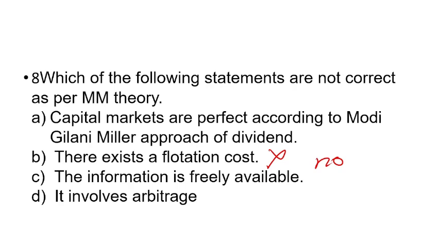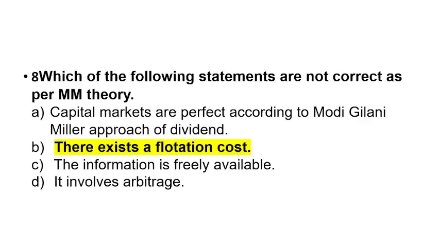So arbitrage, I told you earlier in my crash course on capital structure, is basically buying at low cost in one market and selling at a higher cost in another market. So this is basically arbitrage. So option B is the right answer.